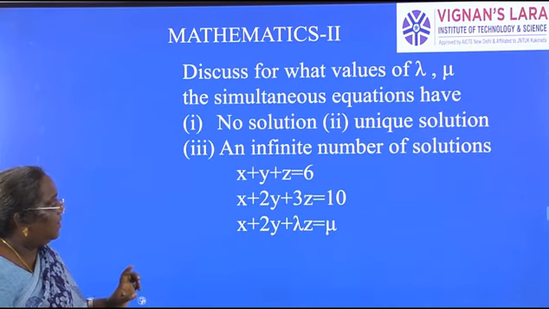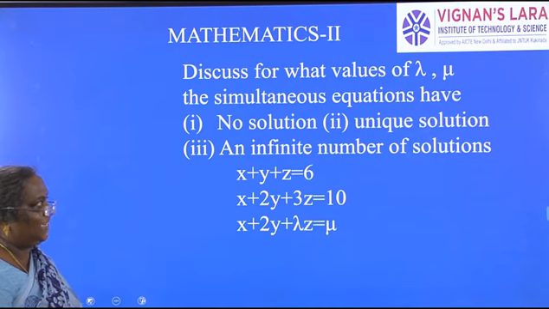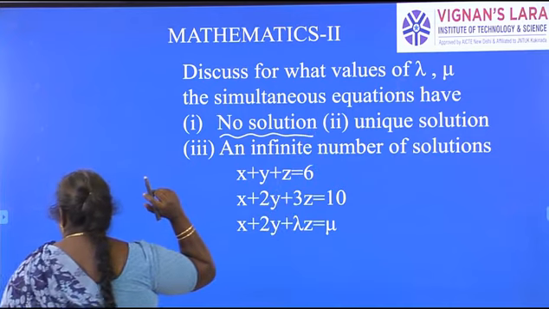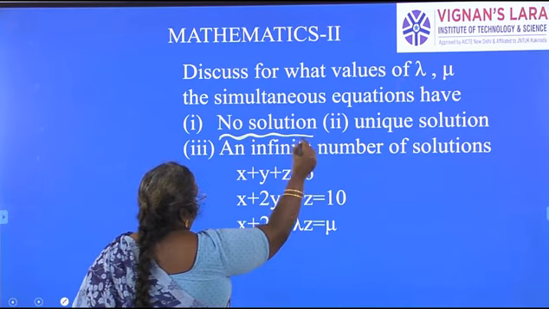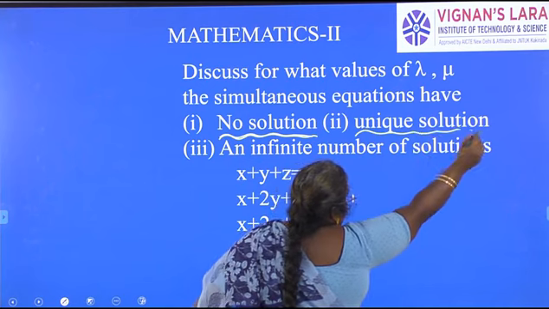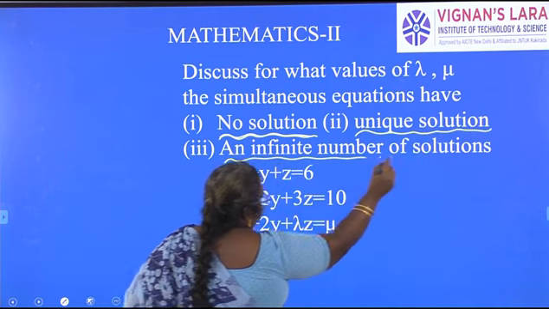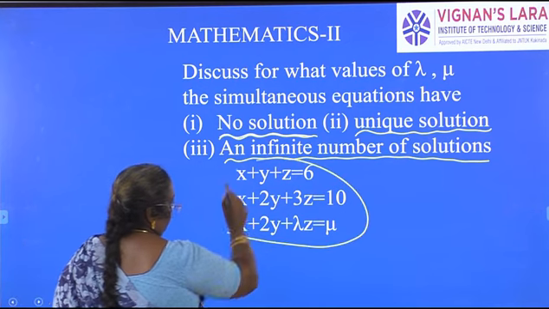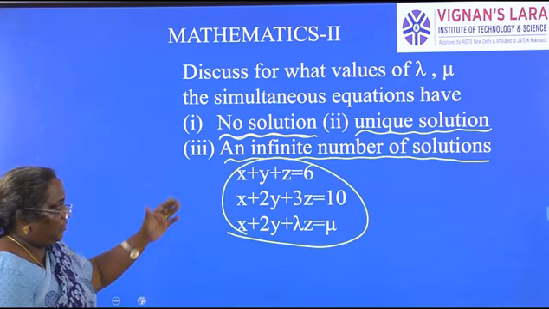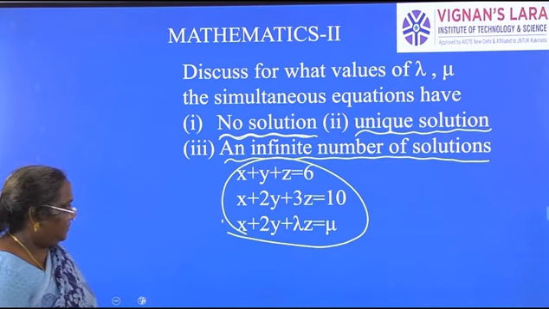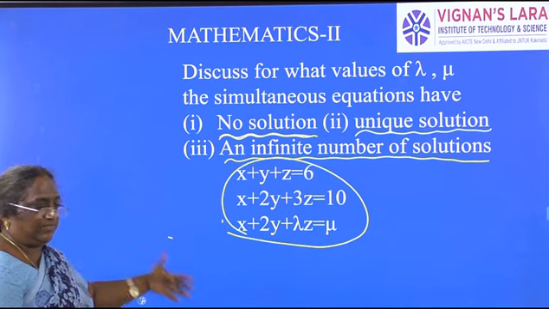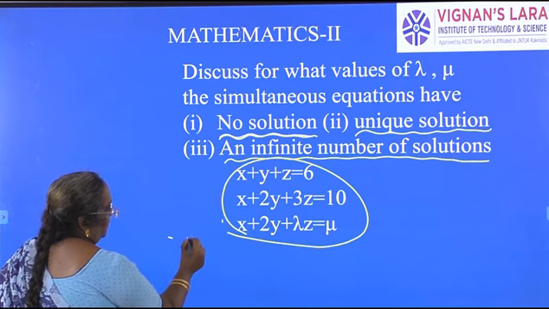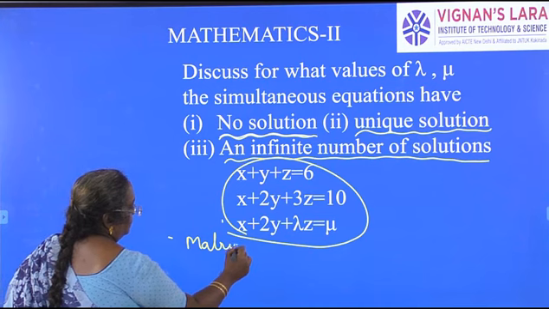Next, let us see this problem where we have all three types of solutions: when the given system has no solution, when it has a unique solution, and when it has an infinite number of solutions. So this is the given system of equations. Now you write the given equations in matrix form. So far we have written many, so we can write it easily. The above system of equations in matrix form.